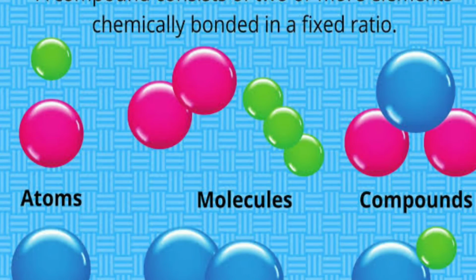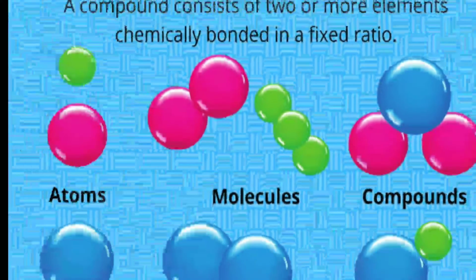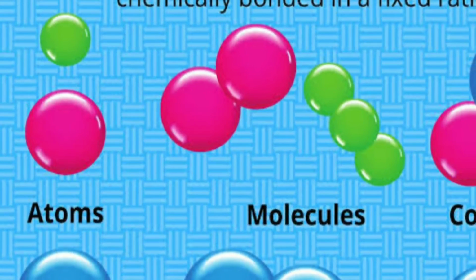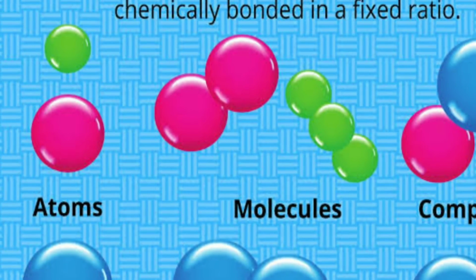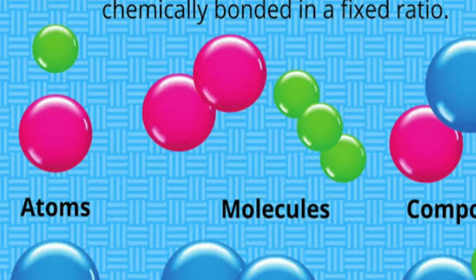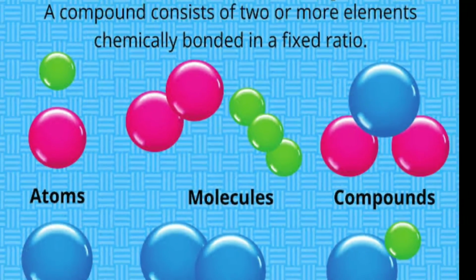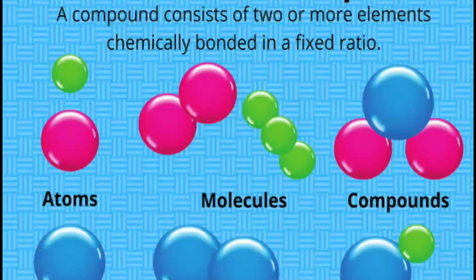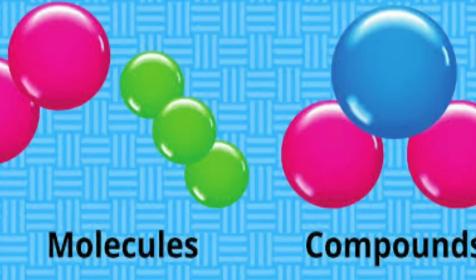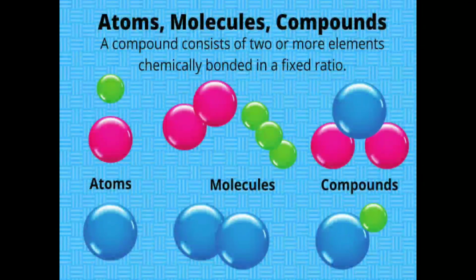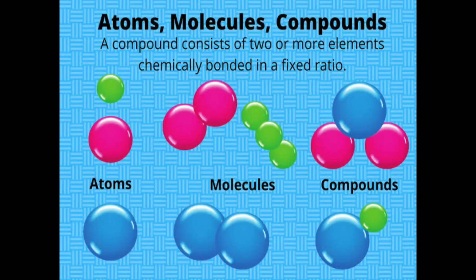A compound is a combination of two or more atoms or molecules. If the same atoms combine, they form a molecule. If two molecules of different elements, like hydrogen and chlorine, combine, then they form compounds. So this is called atoms, molecules, compounds.